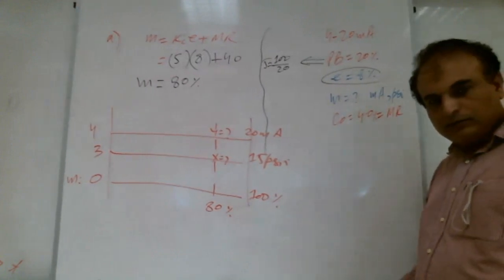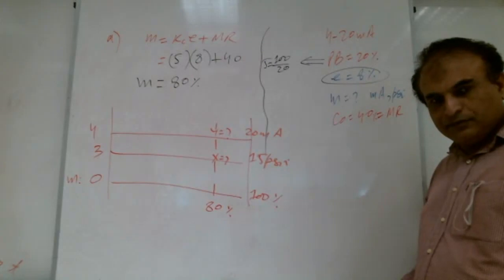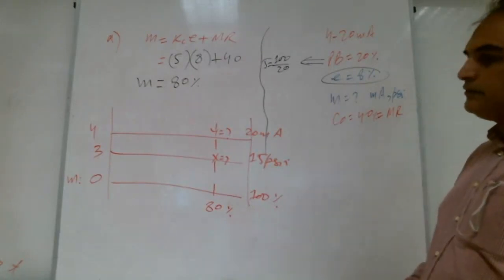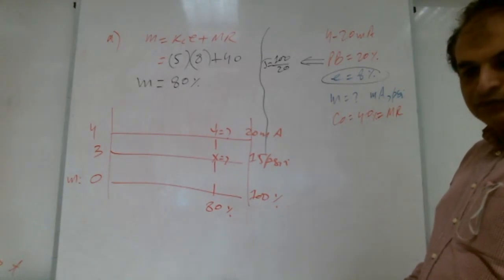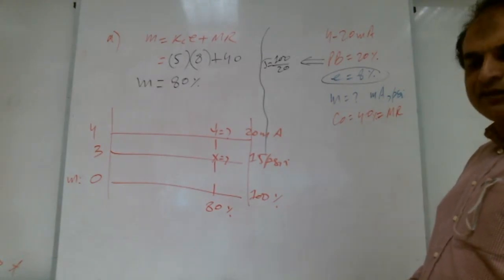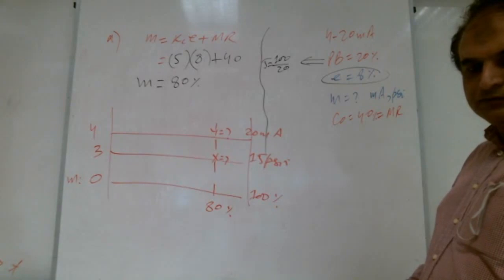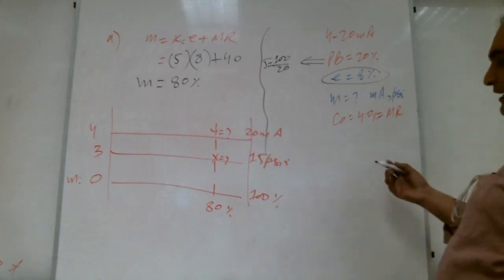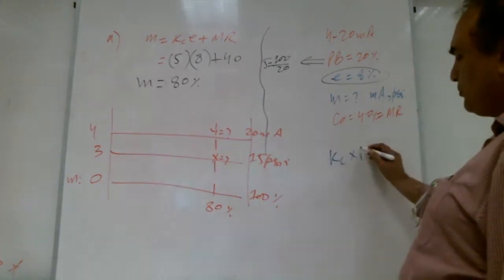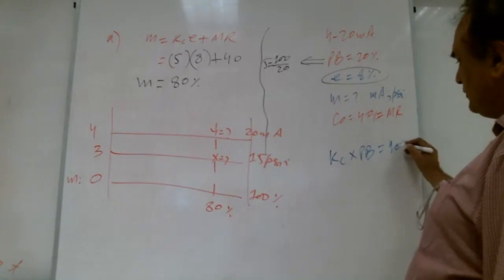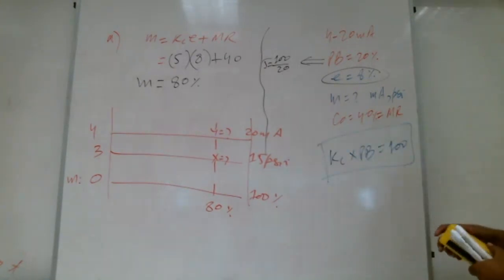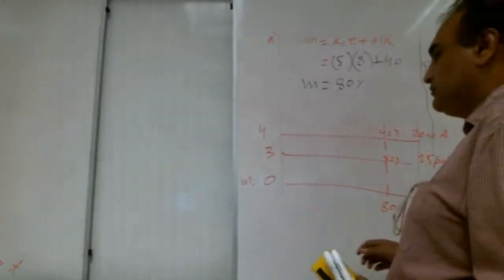Teacher, now this 100, now the proportional band multiply the gain equal 100. This 100 is constant? Yes, it is constant. It will not change. 100 constant. Let me write it again. Kc into Pb is equal to 100. This is always constant, theoretically.